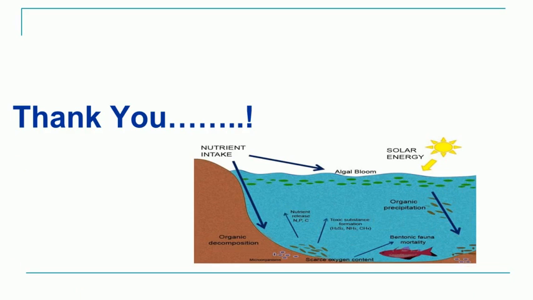So we have seen this process of eutrophication, followed by the different causes of eutrophication, the different point sources and non-point sources which are responsible for it, and what the impacts of eutrophication are on the entire water ecosystem, on human health, and on the economy. So with this we conclude today's lecture.